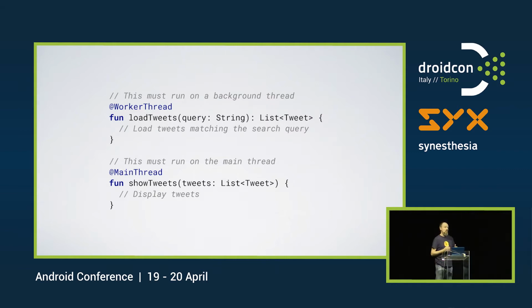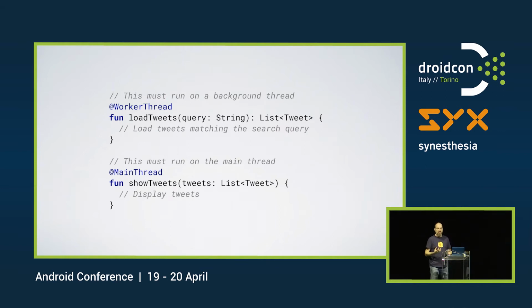It needs to run on the background thread, so I annotated it with a WorkerThread annotation. That's a hint to Android Studio and Lint, saying that if you try to call this on your main thread, you get a warning. It will also probably crash on most phones because of StrictMode and all of those things. And then we have our showTweets function that is annotated with MainThread. This is the one where we update our UI. Maybe we assign the data to an adapter and call notifyDataSetChanged, or something like that. But it needs to run on the main thread. If we try to run this on the background thread, the same thread that we call loadTweets on, we will crash. So this is the basic problem that we keep having.